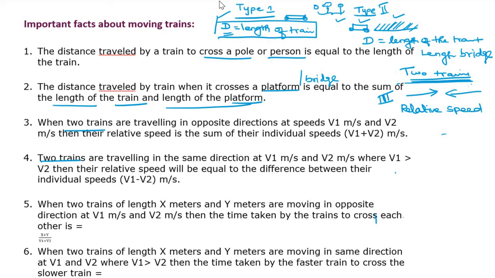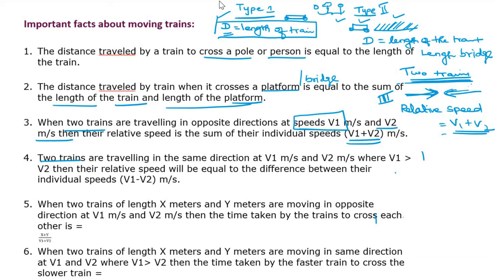Relative speed is opposite, therefore relative speed equals V1 plus V2. What is the meaning of V1? Direct speed of the first train. V2 means speed of the second train. The directions are opposite, so at that time you need to add.